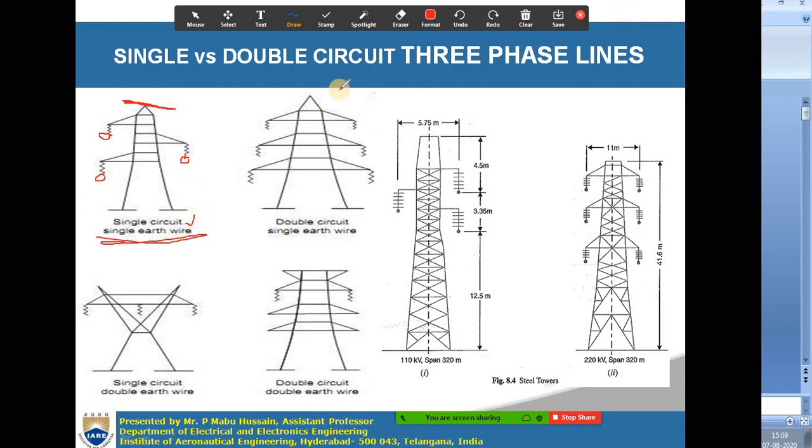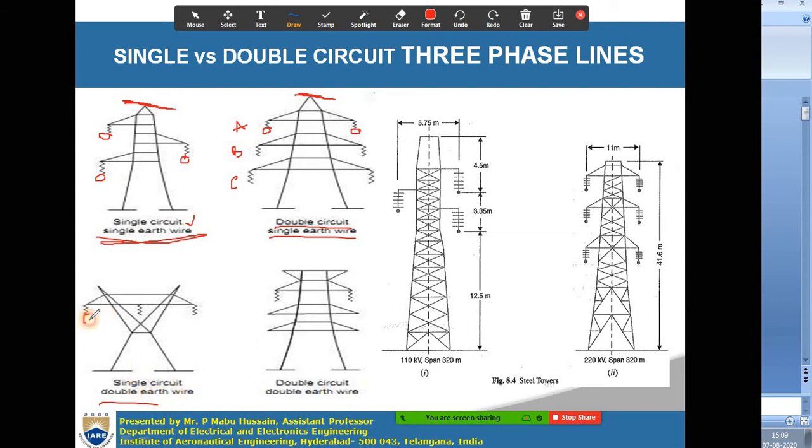Now, what is a double circuit transmission line? In a double circuit transmission line, you will be having two conductors for each phase. Suppose it is phase A, you may be having two conductors. For phase B you are having two conductors, and for phase C you are having two conductors. So in total there will be 6 conductors, 2 conductors per phase. Then if you look at the tower, it will be like this maybe. This is a double circuit transmission line which is having a single earth wire. So here also you are having only one single earth wire.